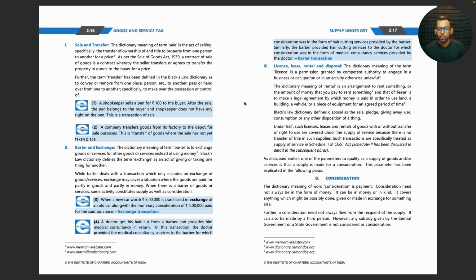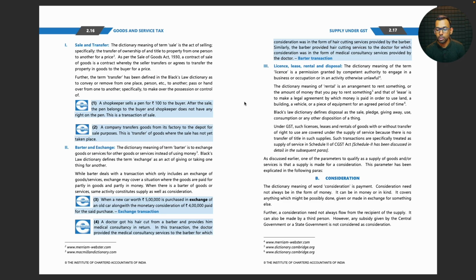As discussed earlier, one of the parameters to qualify as a supply of goods and or services is that a supply is made for a consideration. This parameter has been explicated in the following paragraphs. Consideration. The dictionary meaning of the word consideration is payment. Consideration need not always be in the form of money. It can be in money or in kind. It covers anything which might be possibly done, given, or made in exchange for something else.